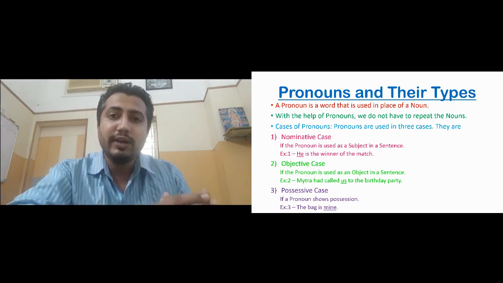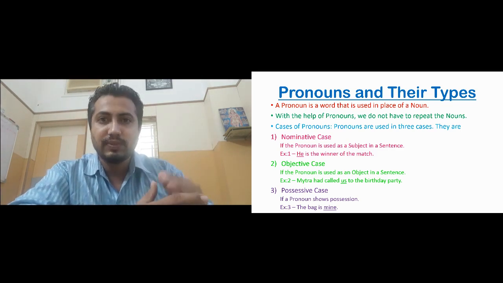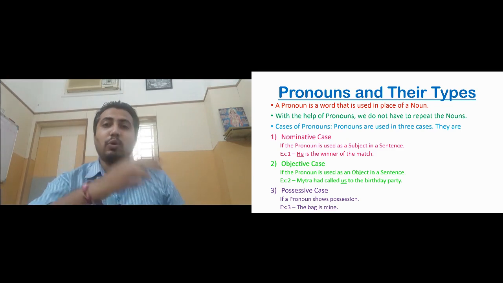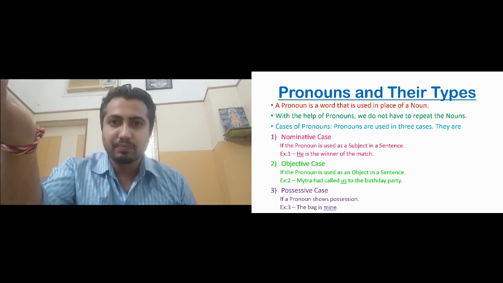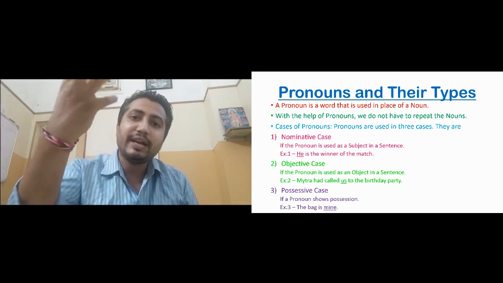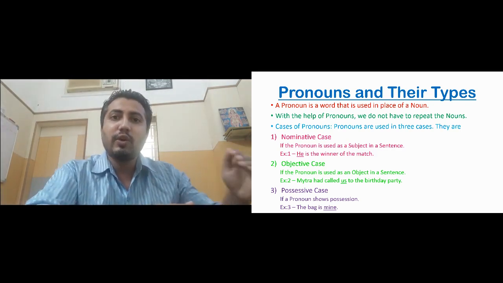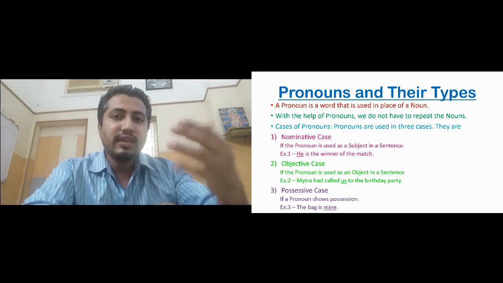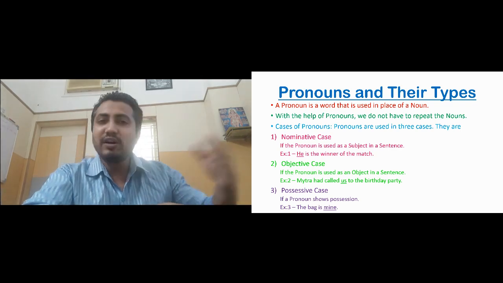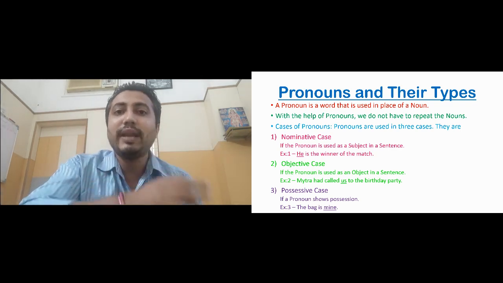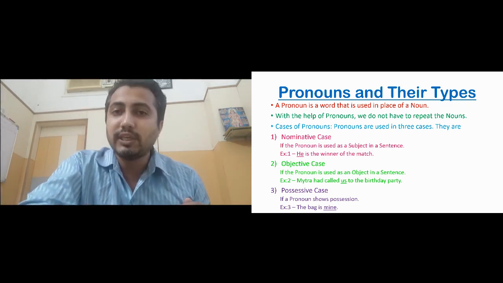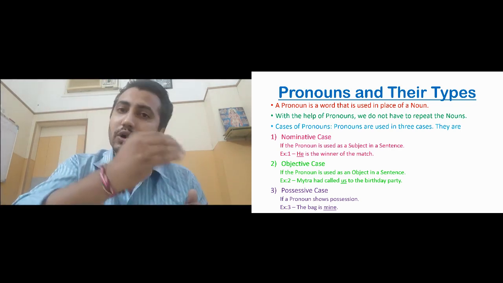First, we will look into the different cases, how a pronoun is present in a sentence. In a sentence, a pronoun can be presented in different ways. Let us look at the different ways in which the pronoun is presented, that is, cases. Now the first case of pronoun is the nominative case, or we can also call it the subjective case.